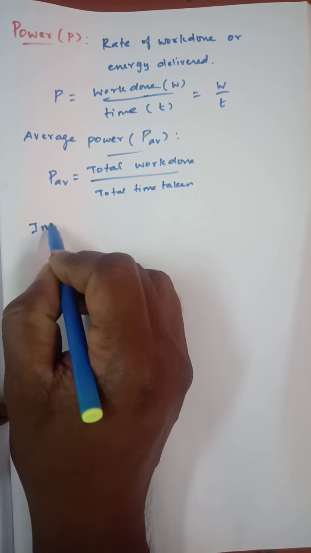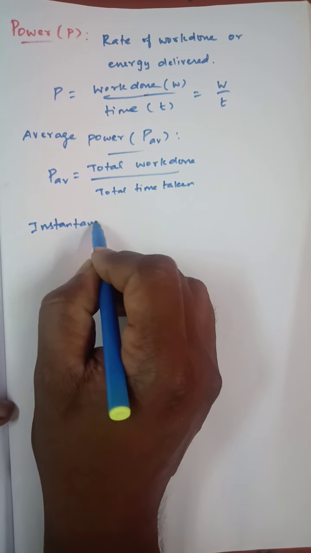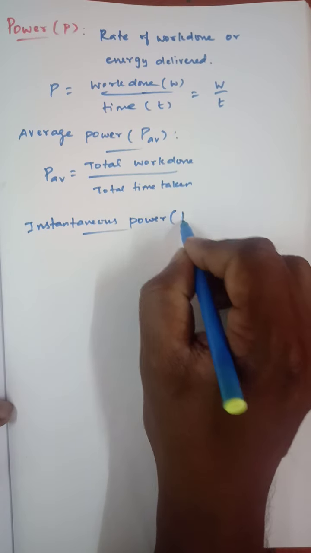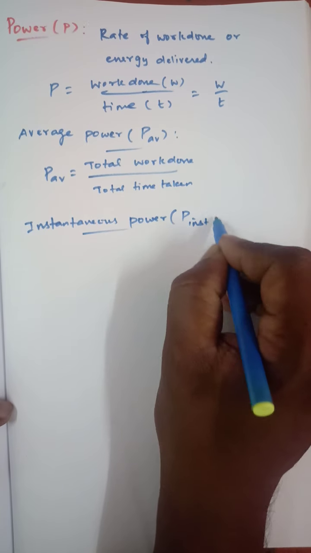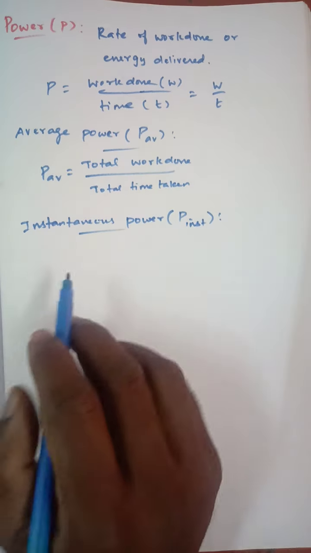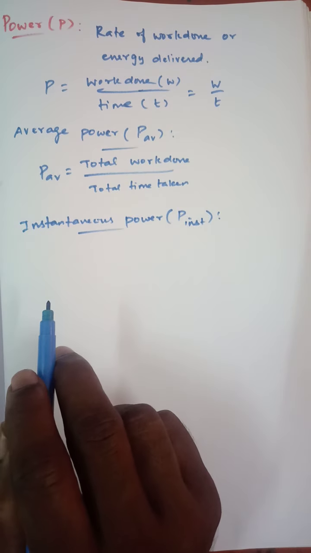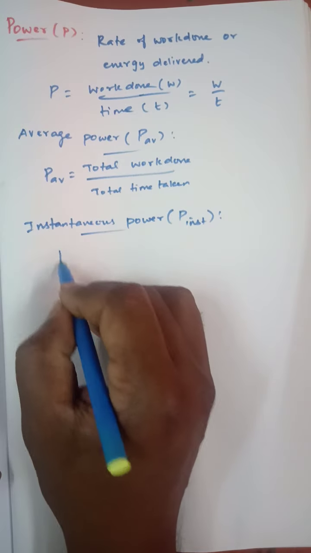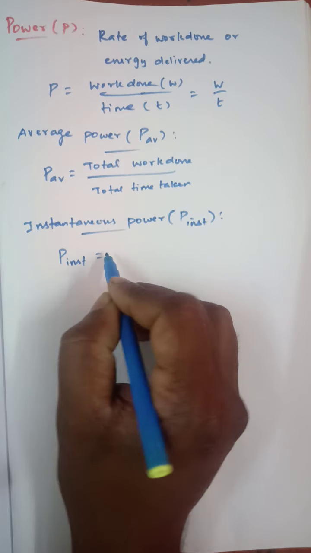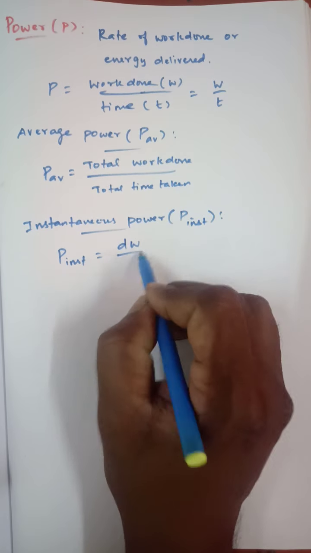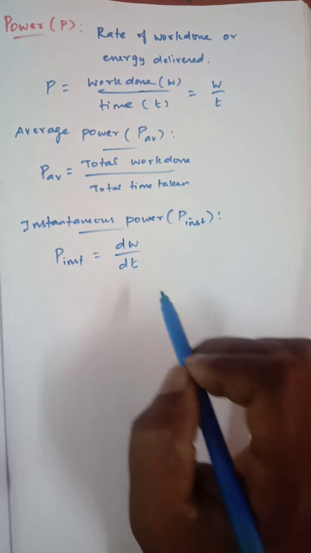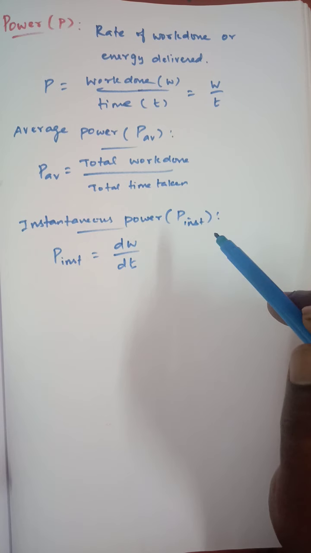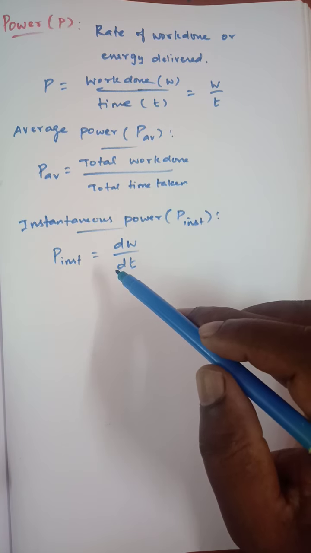Next is instantaneous power. Symbol is P with INST as a suffix. Okay, so instant means what? At a particular time, what is the power? That is the meaning of instantaneous power. Its formula: P inst is equal to the change in work done by change in time taken. Here the d refers to the change. So the work done is continuously changing with respect to the change in time. That is the meaning of instantaneous power.